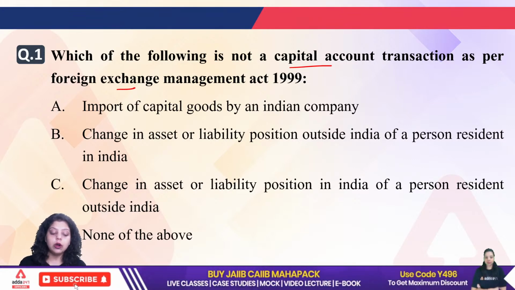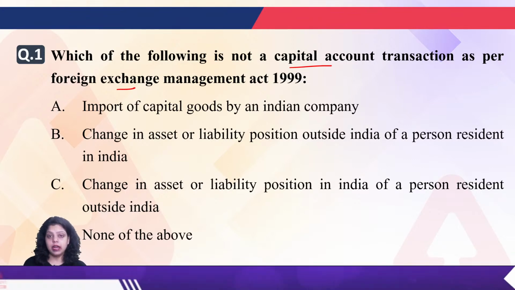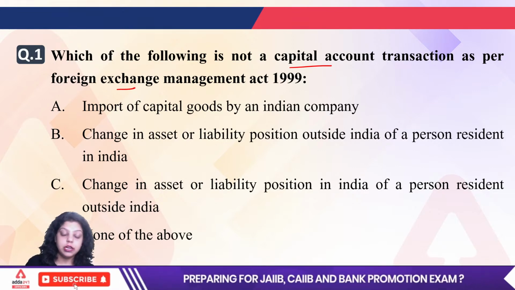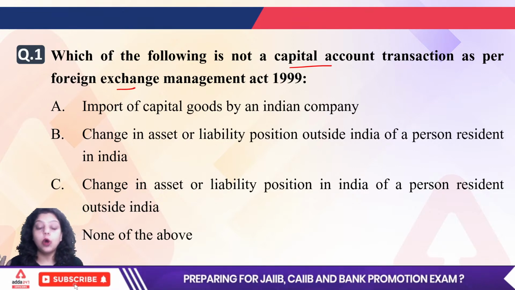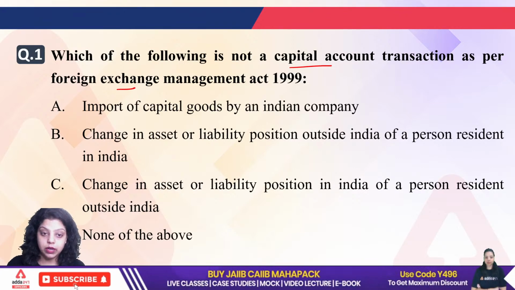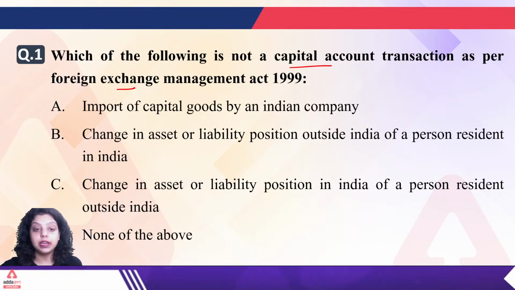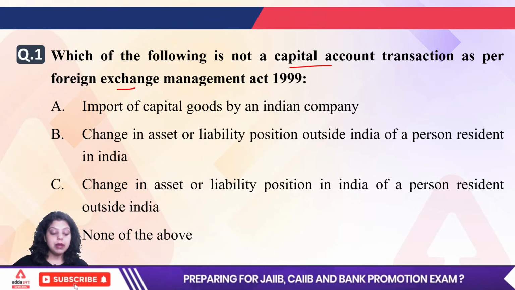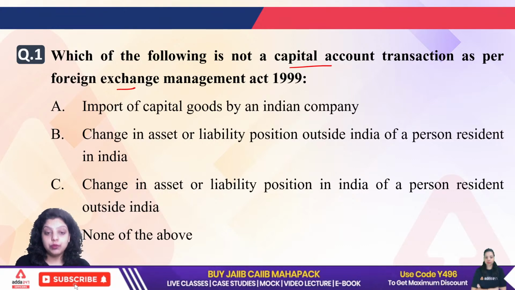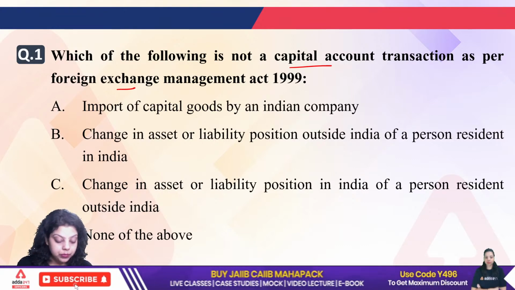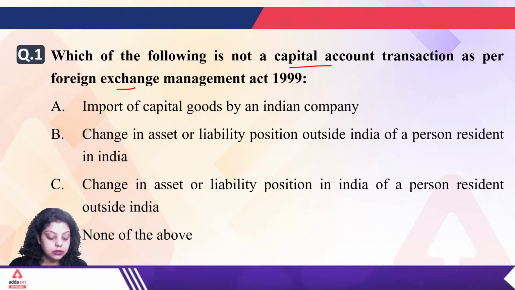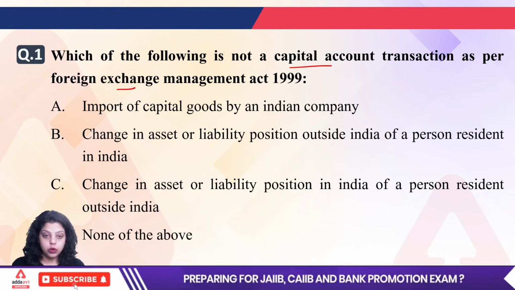So there were certain restrictions in the FERA Act, and after globalization it became very hard to cope up with the norms or regulations of FERA. That's why we replaced the Foreign Exchange Regulation Act with the Foreign Exchange Management Act. FEMA came into existence in 1999 and came into effect from the year 2000. So the first answer is C and B. We are getting two options, C and B.